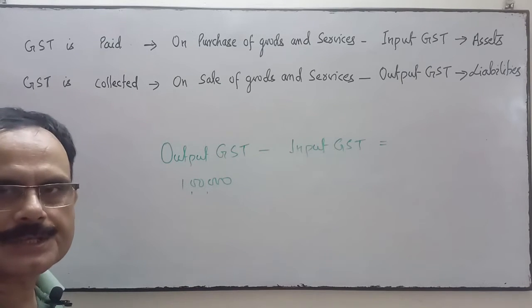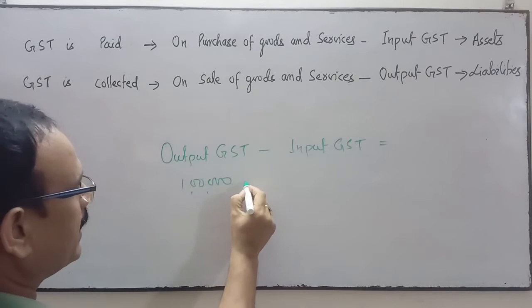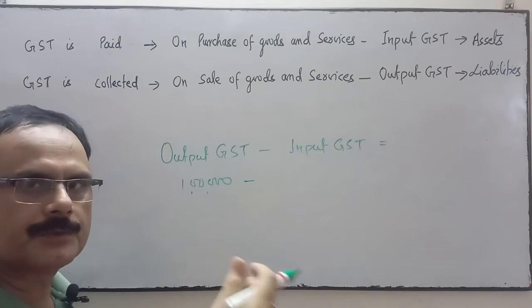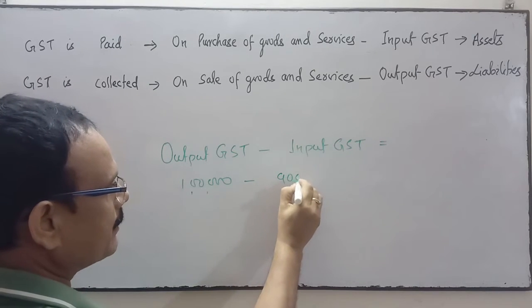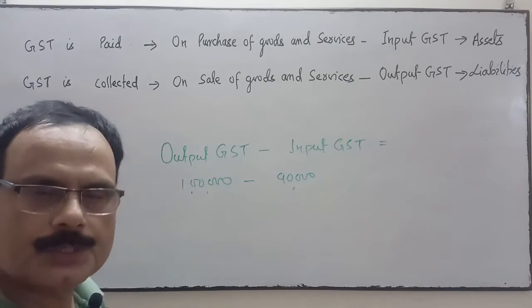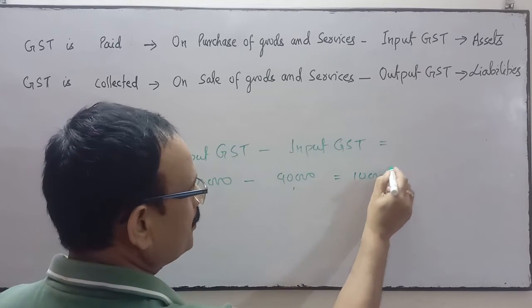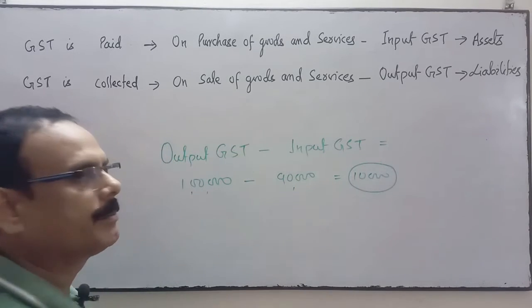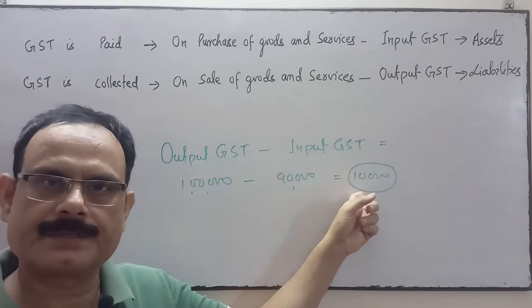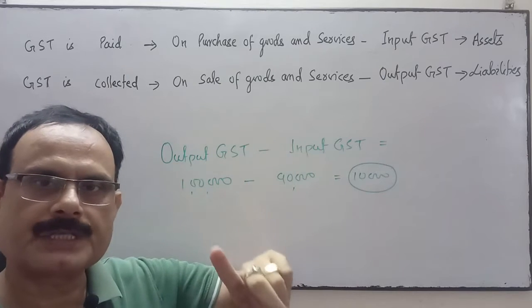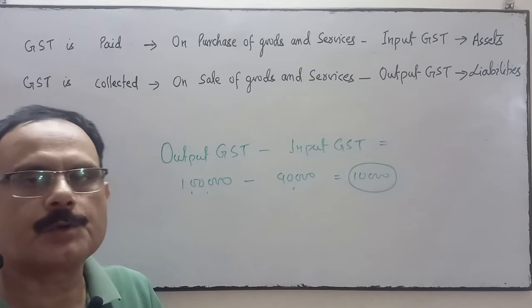And at the time of purchase of goods, we have paid the GST, suppose 90,000, that is input GST is 90,000. So the rest 10,000 will be deposited in the government treasury. The difference amount will be deposited.